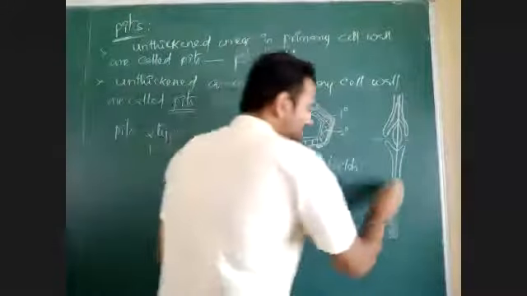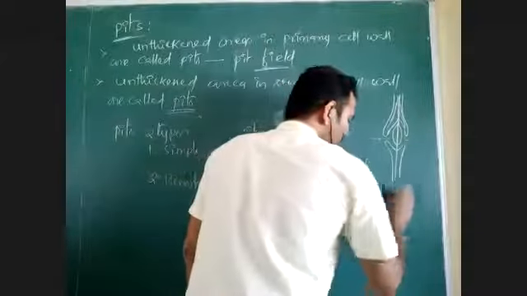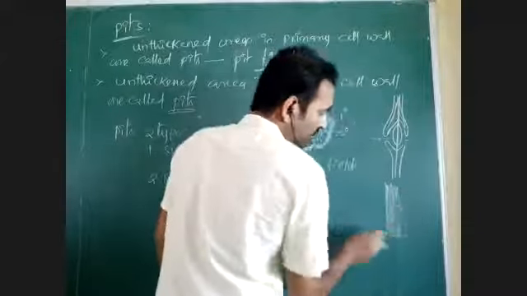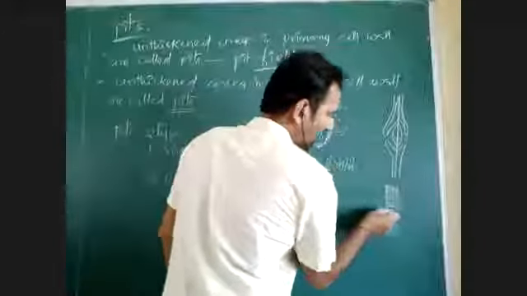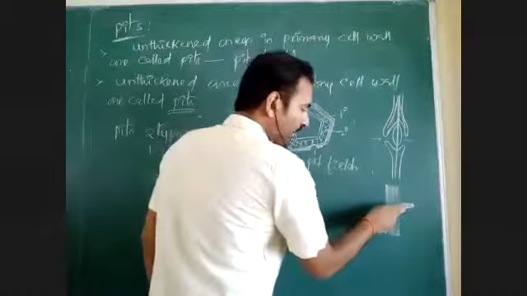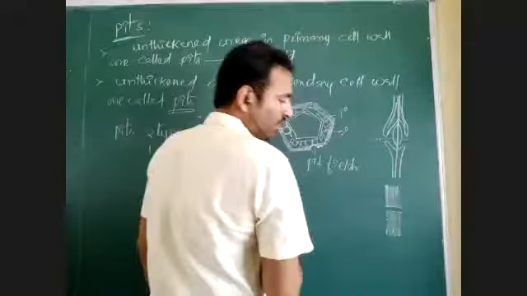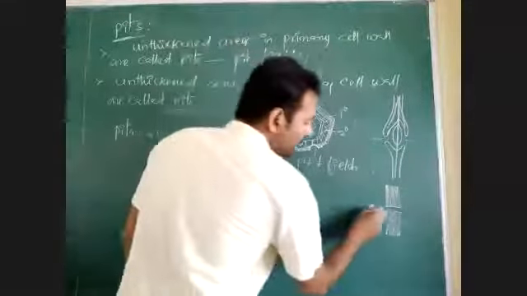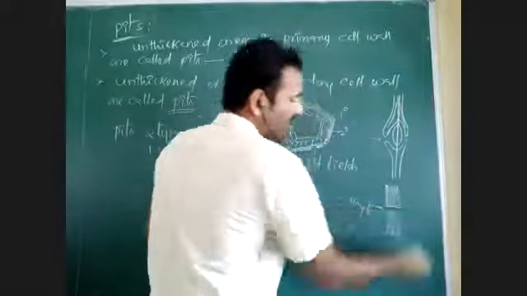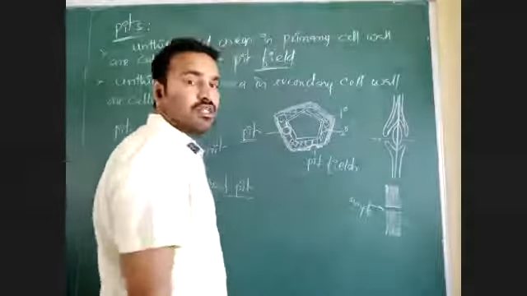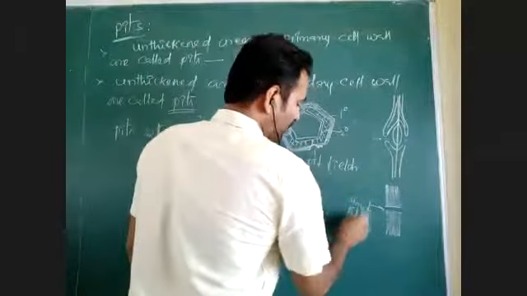In a simple pit, the secondary cell wall has a small gap, and this small gap present from one end to the next end of the cell wall is called a simple pit.